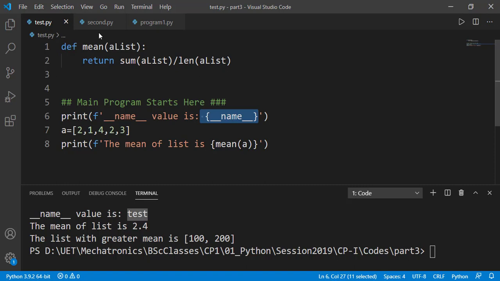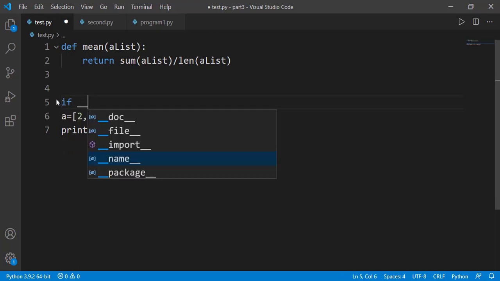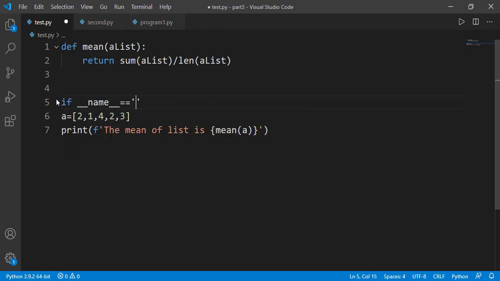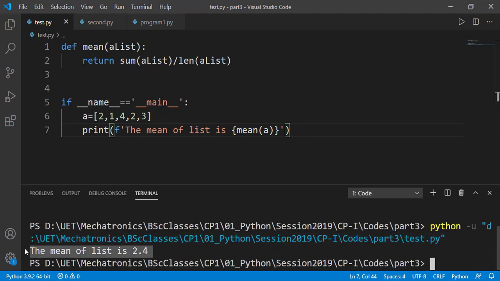But the value of the same variable changes to the file name, which is test here, when we access that from outside of this file. This is something done by Python and is very useful, because over here now I can write an if statement that if the variable __name__ has the value __main__, which is true when we will be running this particular file, then execute this thing. And we get the result.